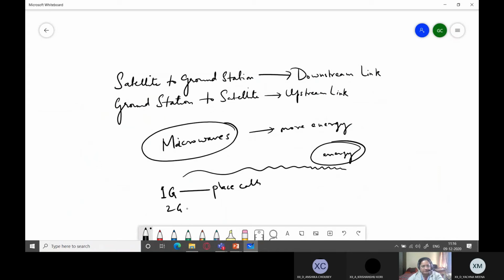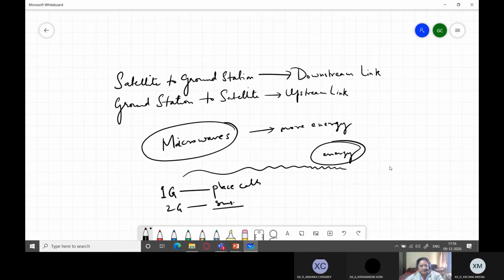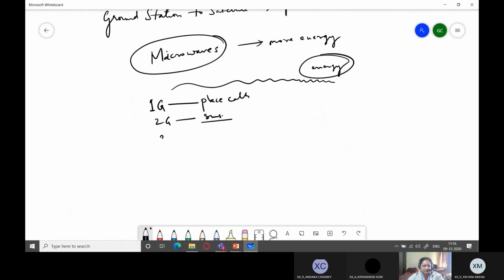Then came 2G, with which we could send SMS. Also multimedia messaging service was introduced, and a little internet, but internet speed was very low. Then came 3G, then came 4G. So these are first generation, second generation, third generation, fourth generation, and fifth generation, 5G.